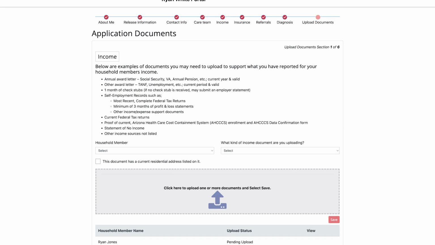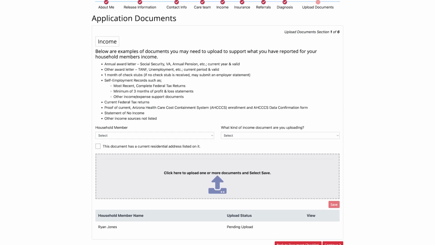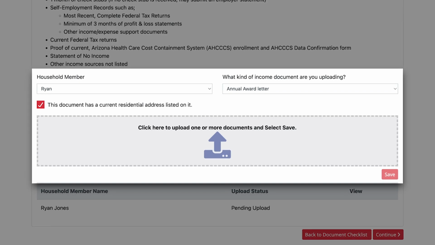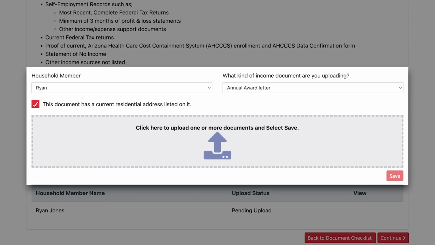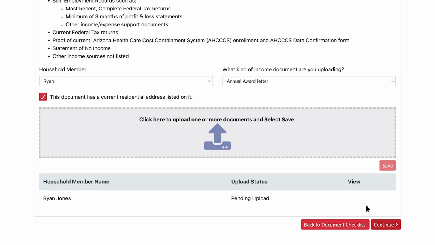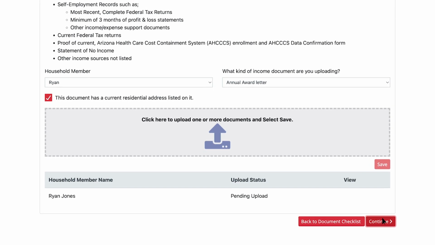Now let's go over the 6 upload document sections and review what documents are typically submitted by clients. Starting with the income section, you will need to provide your income documents, for example, your most recent pay statements or any award letters you or your household members receive. Use the drop-down menu to select the household member's name and select the document type you're uploading. Click the Continue button to move to the next section.